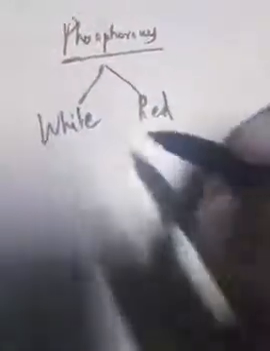We are going to discuss the P block element phosphorus. Phosphorus has two types: white phosphorus and red phosphorus. I will draw the structure of white phosphorus and red phosphorus.